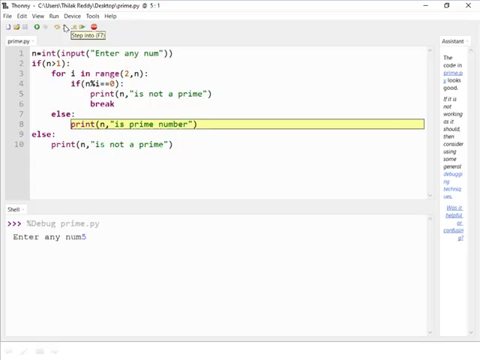It will go to the else part because all the iterations are complete. So in place of n, it will take 5. 5 is a prime number. That will be displayed.